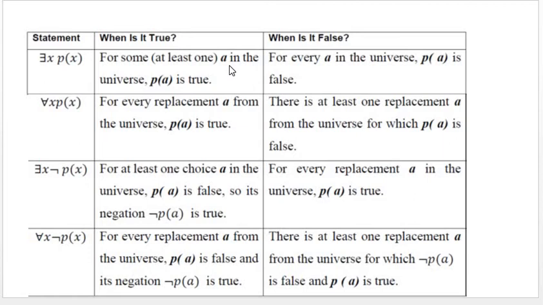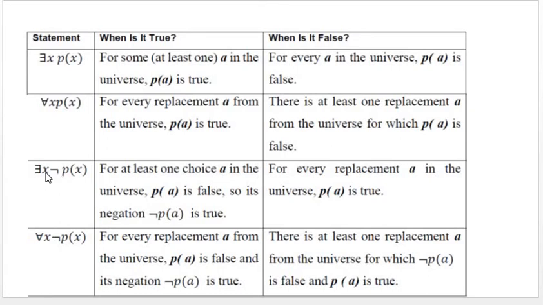In that case, the truth set becomes empty. Similarly, for all x P of x, for every replacement a from the universe of discourse, P of a is true. And when for at least one replacement a, P of a is false, then for all x P of x is false.